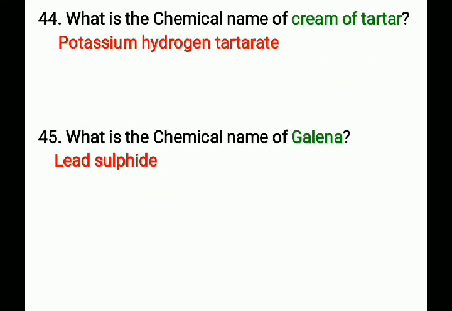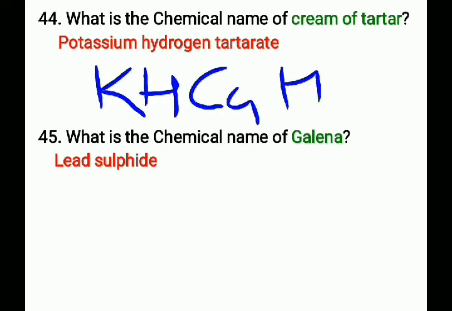Next question. What is the chemical name of cream of tartar? Potassium hydrogen tartarate and its chemical formula is KHC4H4O6. The chemical name of cream of tartar is potassium hydrogen tartarate and its chemical formula is KHC4H4O6.